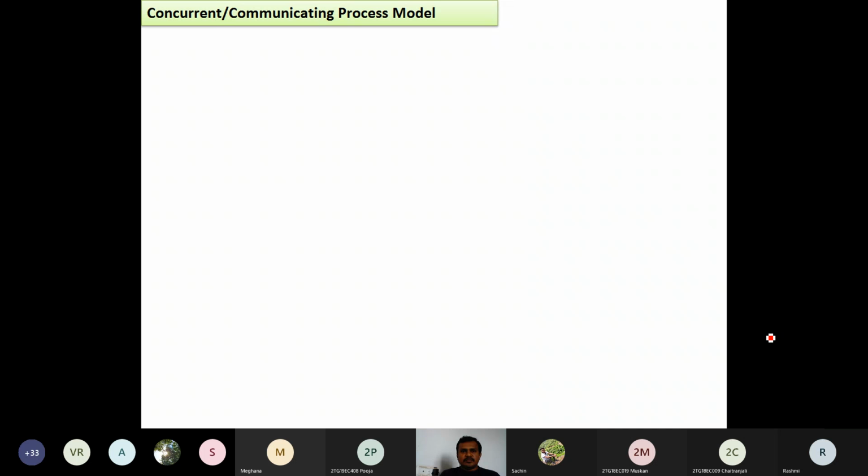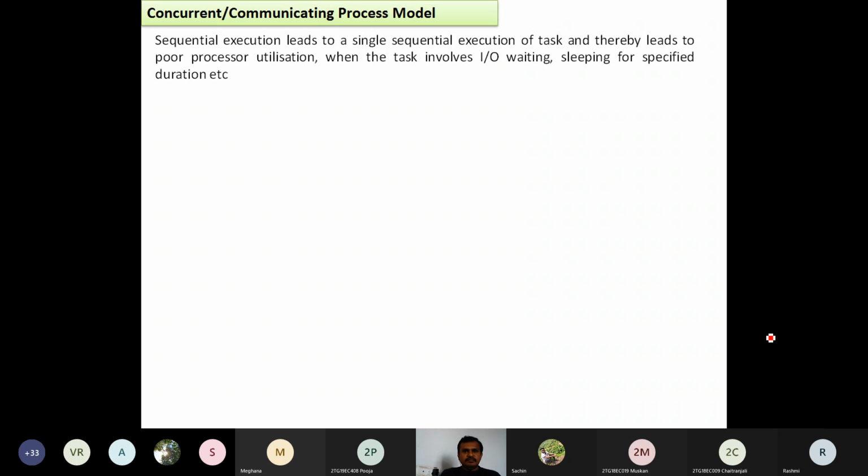So what is this one? What we have observed in sequential execution is that to execute or perform something, we need to wait for the end of the previous task.